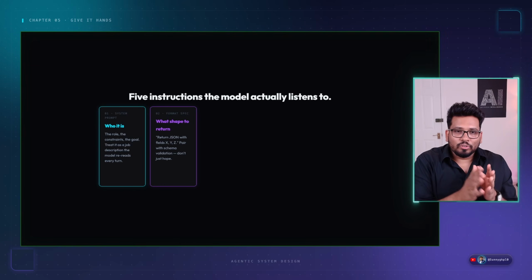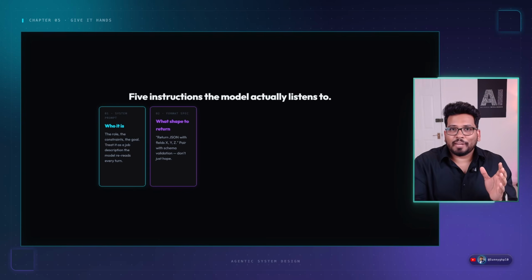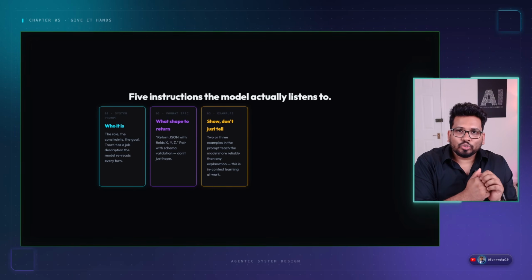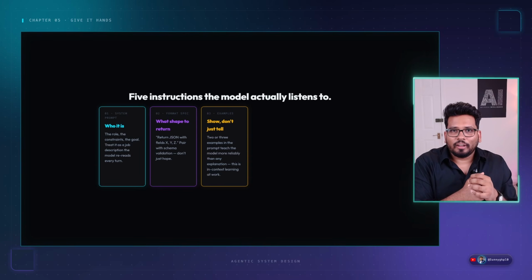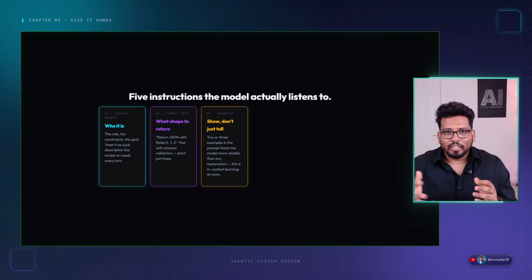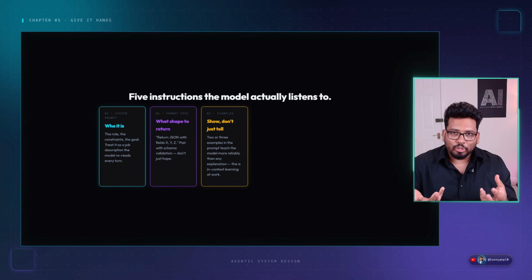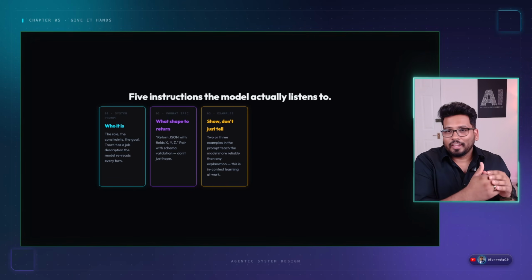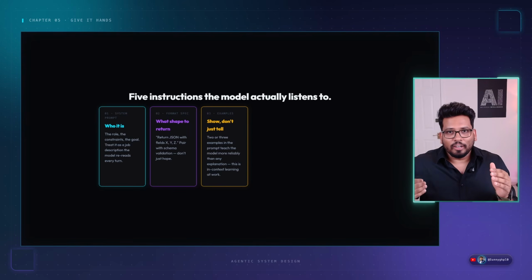So we need to define what shape the response will look like when you are returning it. The next thing is that we also need to show some examples. If you remember in the first lecture, I talked about in-context learning, right? If this is something new you are introducing to the LLM, we also need to define a few examples of how it will look.